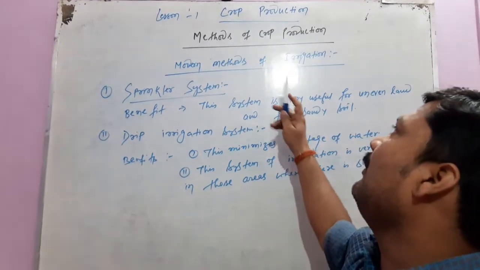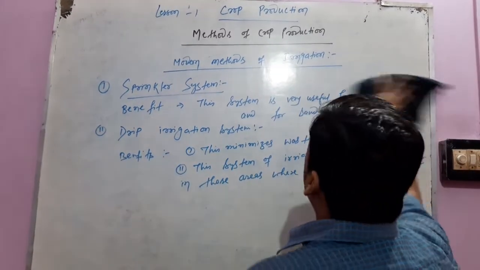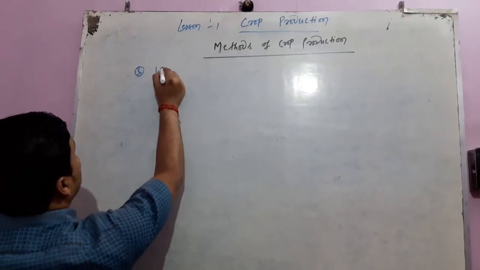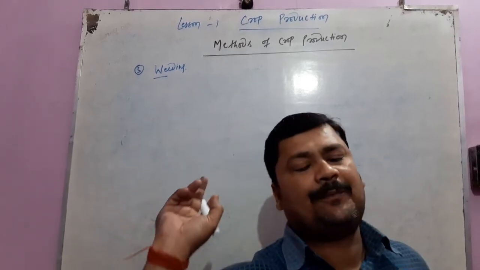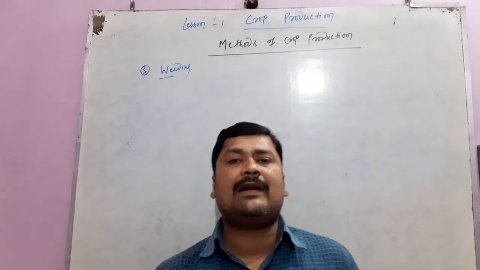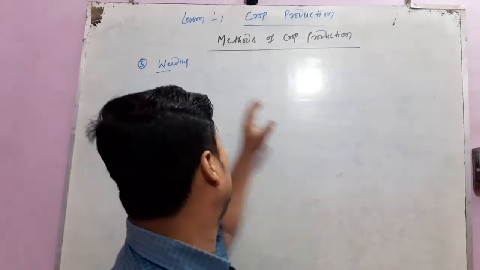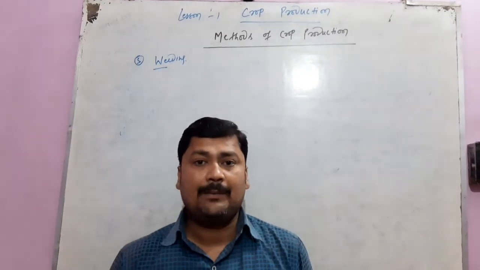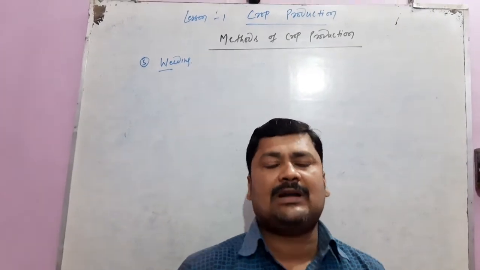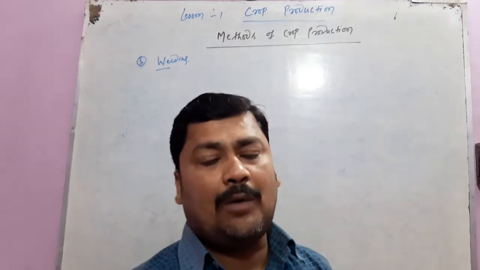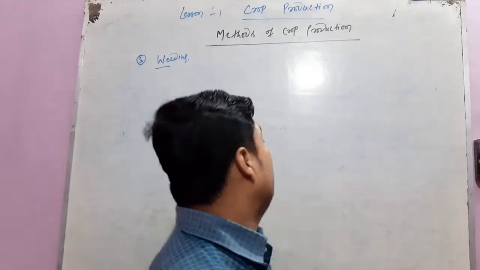Now the next point of methods of crop production is weeding. What is a weed? Now the fifth step of methods of crop production is weeding. As we know, weeds are unwanted plants that grow along with the crop, but the growth of weeds is very harmful for our fields because they consume a lot of fertilizers, air, water, sunlight and space meant for the crop and reduce the crop yields. So we have to remove such plants for better growth of the crop.